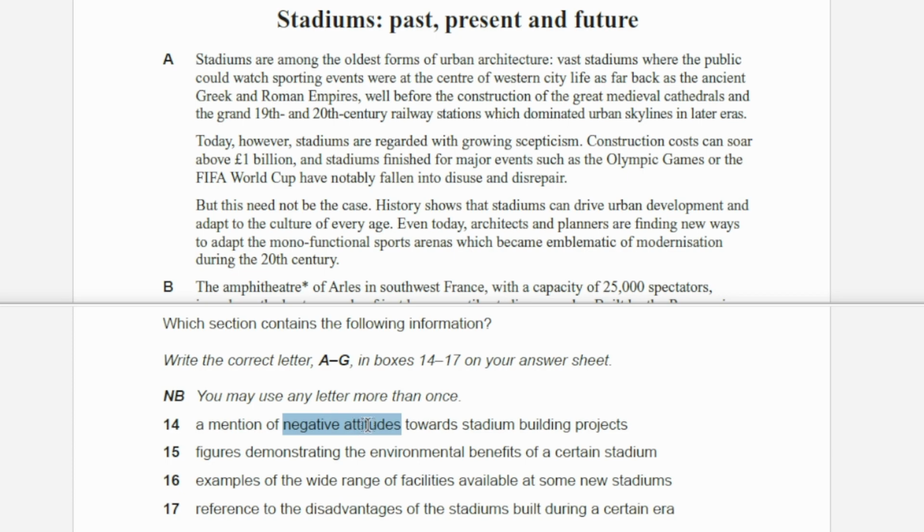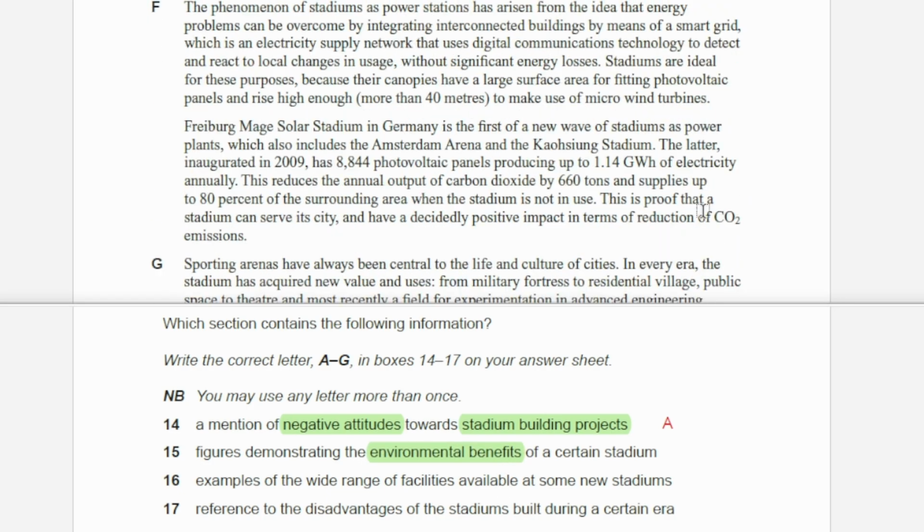If you are going to match the question to the passage, we need to look at the negative attitudes. This matches exactly with skepticism, and stadium building projects could be construction. So our answer for question number 14 is A. Let's look at question number 15. Our key phrase for question number 15 is environmental benefits. We can find that in section F. We can clearly see the reduction of CO2 emission in section F, which obviously means environmental benefits. So our answer for question number 15 is F.